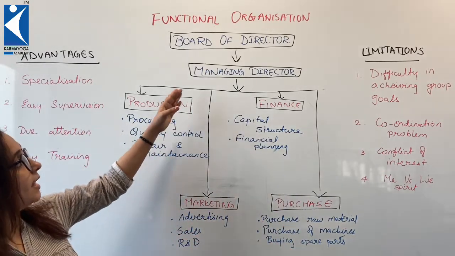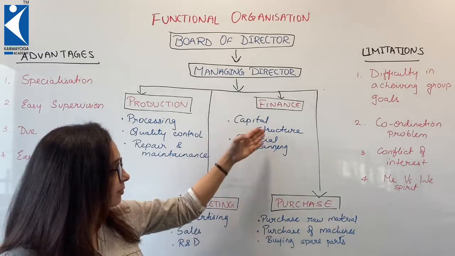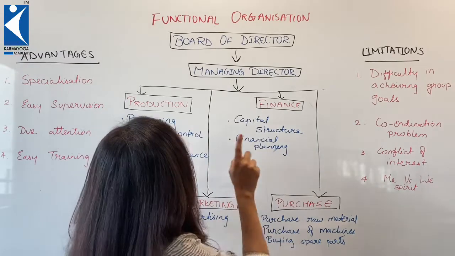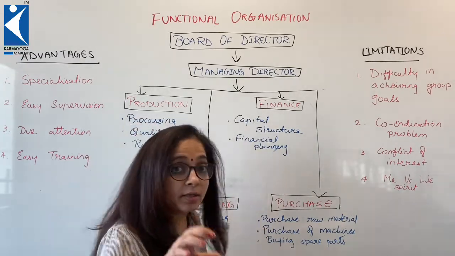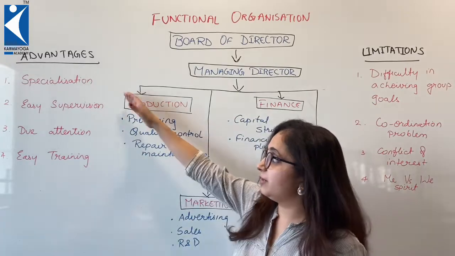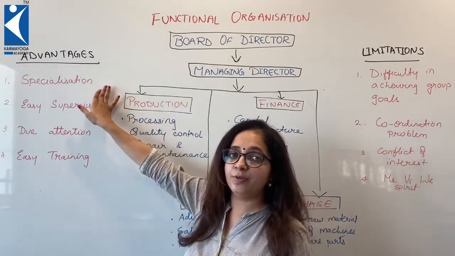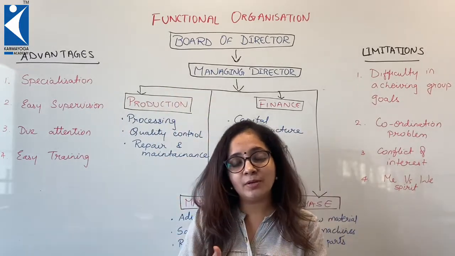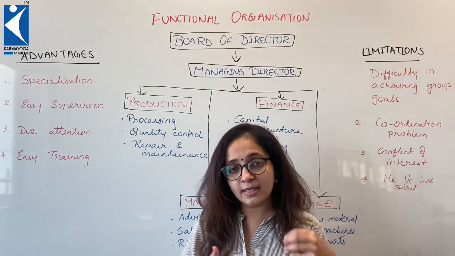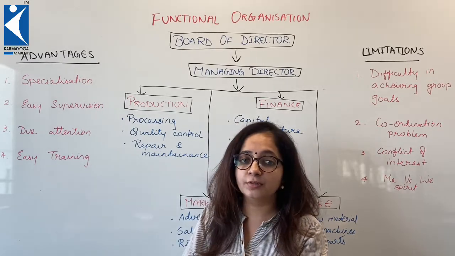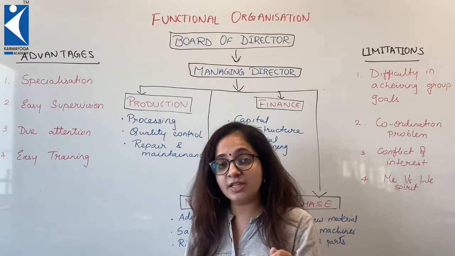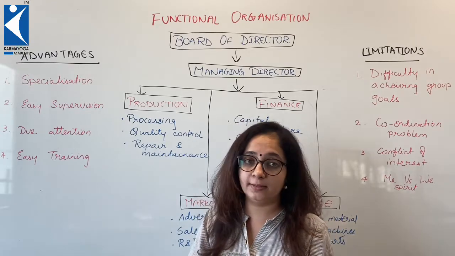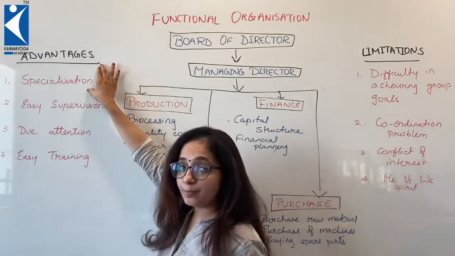So as you can see, each function is carried by a separate person and he looks into the matter fully. So this is ideally a structure wherein work is given importance. So we have some advantages here. First is specialization benefit. The person who has been involved in production for years, looking at the product without finding any reason, can tell what exactly is wrong with the product. Looking at the texture without even touching it, they can say what the basic problem with the product is. So you get a specialization benefit.